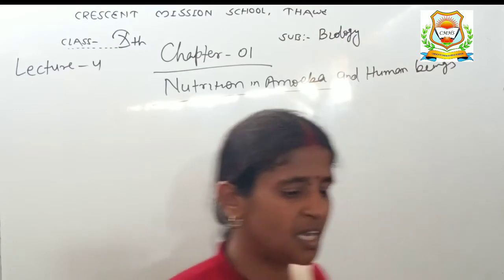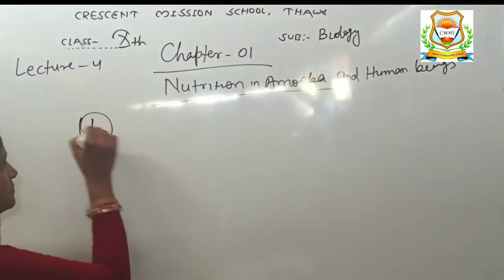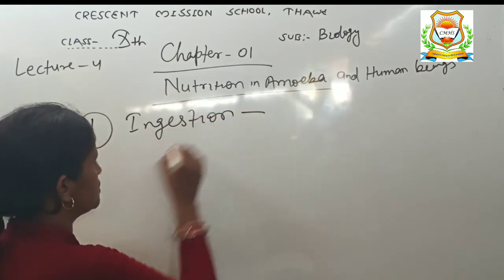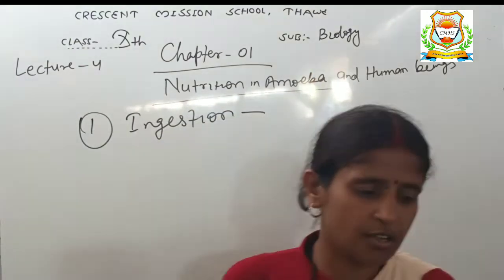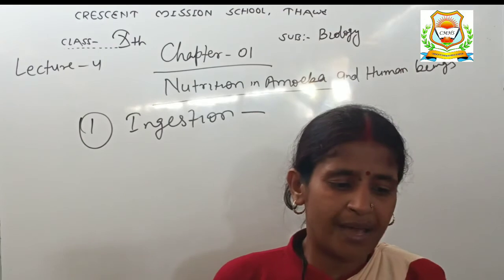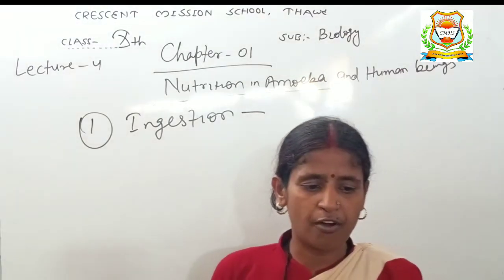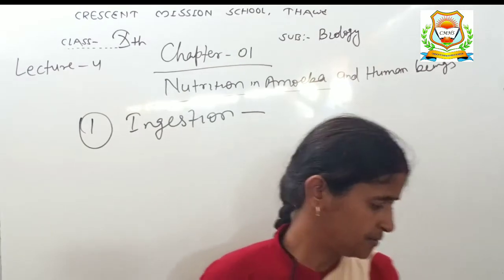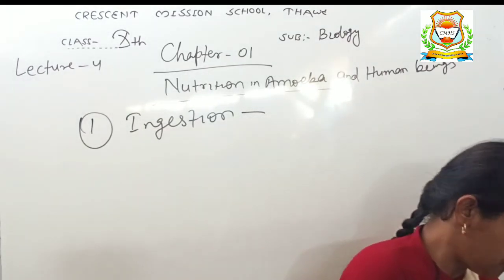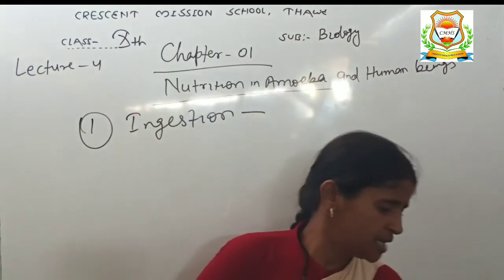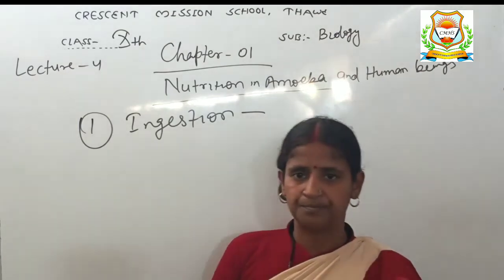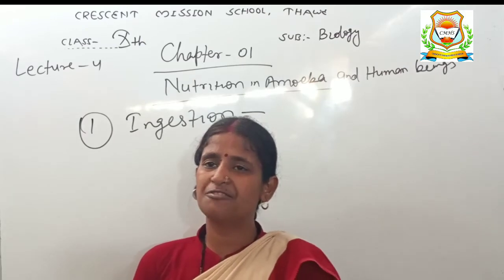The first step is ingestion. We know that amoeba is a unicellular organism, so amoeba has no mouth or a fixed place for the ingestion of food. Amoeba ingests food by using its pseudopodia. Pseudopodia means false feet.